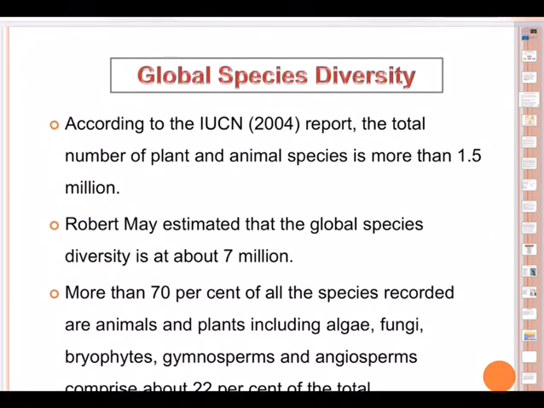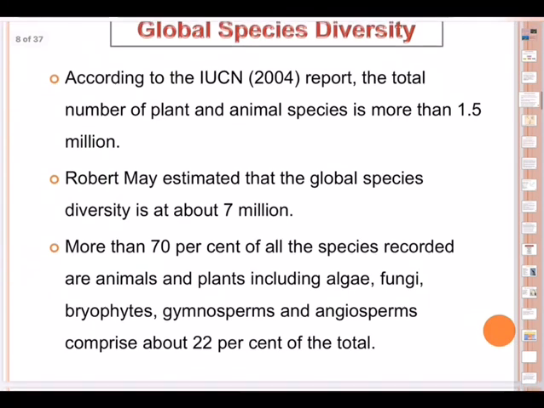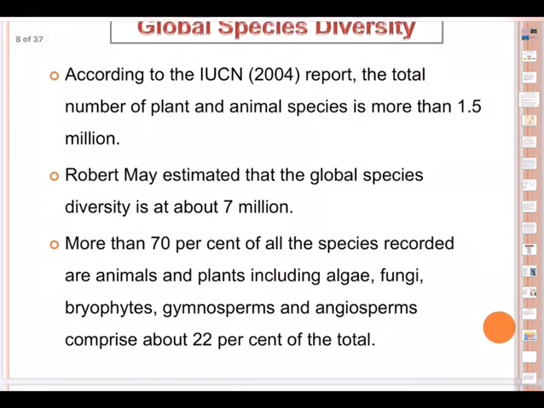And when we talk of global species diversity, we have some interesting statistics. According to the IUCN, what do you mean by IUCN? International Union for Conservation of Nature and Natural Resources. The total number of plant and animal species is more than 1.5 million. Robert May estimated that global species diversity is about 7 million.